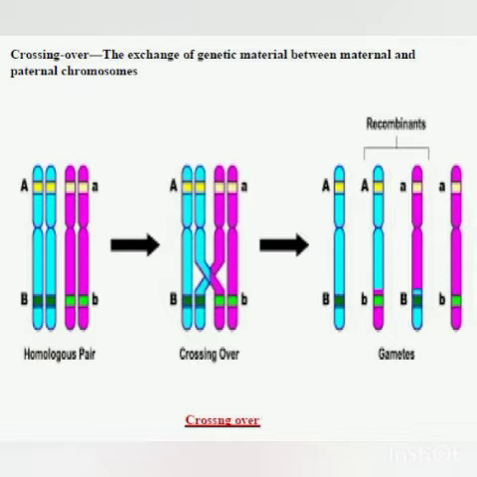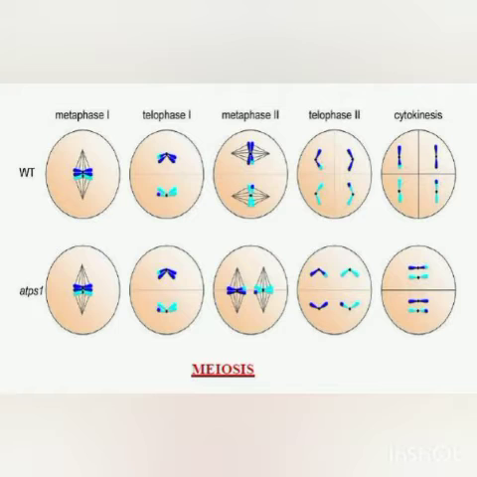Now I will tell you what is meiosis. Just see this slide, students. You can see your slide, or you can also see the picture. Here two stages are given. One is represented by capital WT, and in one ALPS1 is written. So just consider the stage shown by WT. Don't consider the other one.